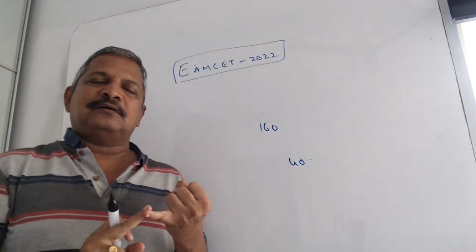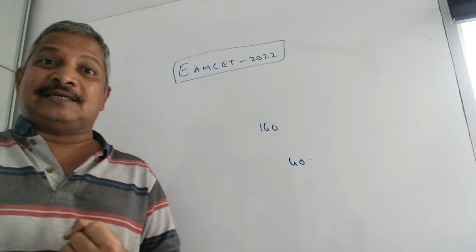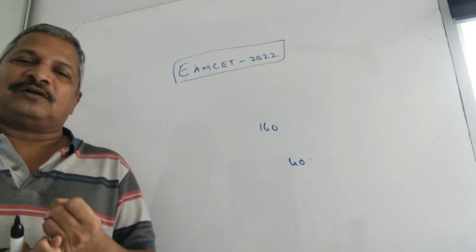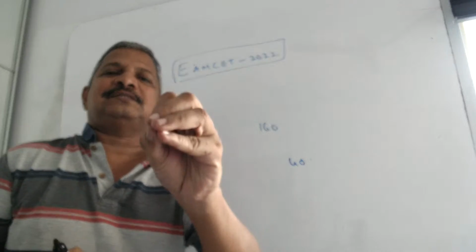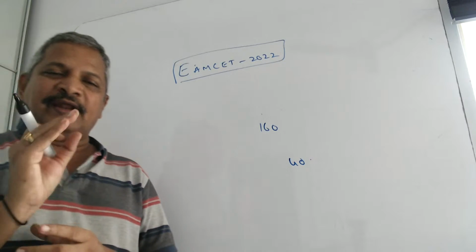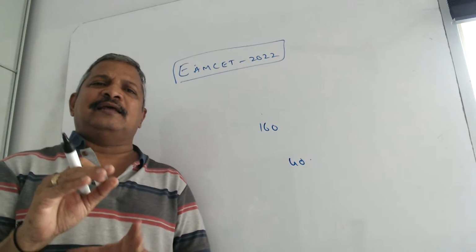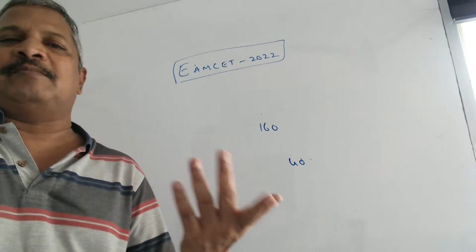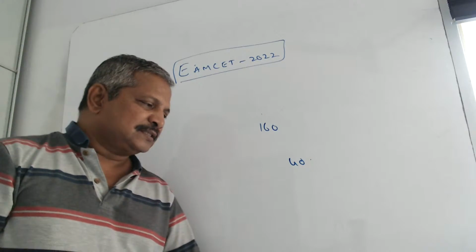First point, inter marks are not there. Directly MCET marks only, rank will come. Second point, 40 is the minimum marks out of 160 to get a rank in engineering MCET. Whereas for SC/ST, any marks you got, you will be qualified. Depending upon the seats availability, they will give the seat. This is the second point.